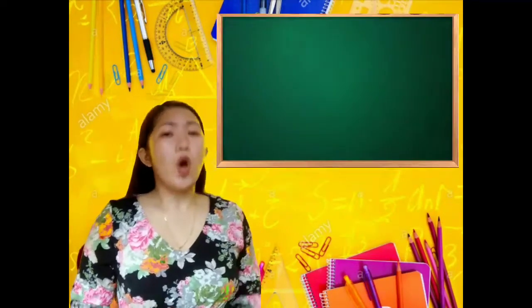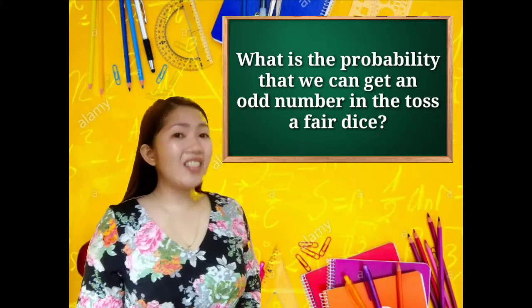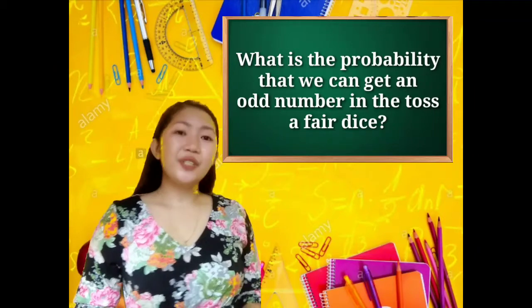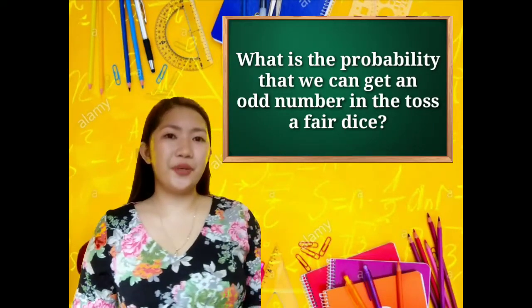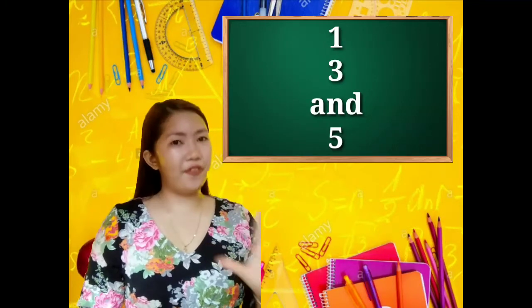Another question: what is the probability that we can get an odd number in the toss of a fair die? There are 3 odd numbers on a cube or a dice: the 1, 3, and 5.